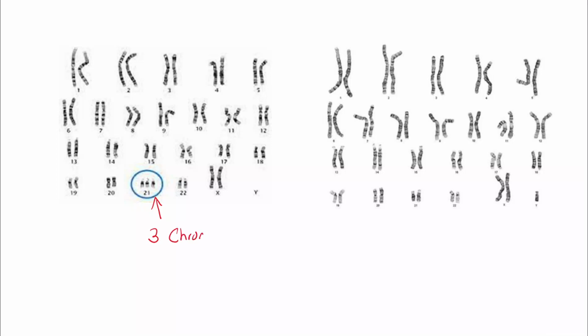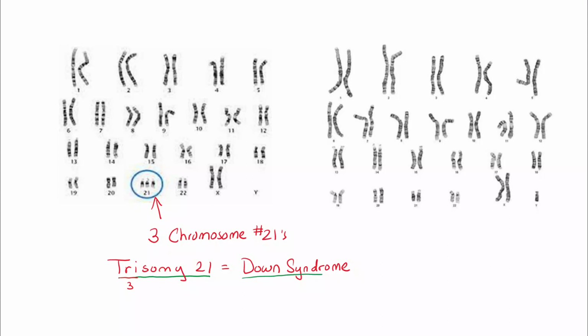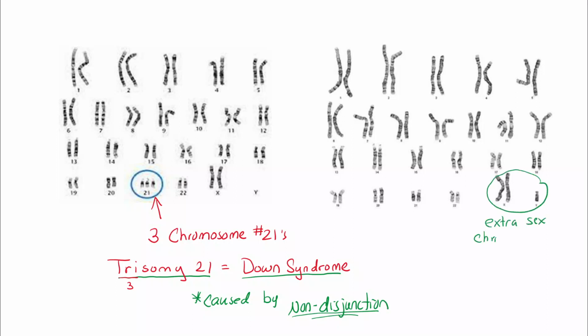And this means you could have something like this, 3 chromosome number 21s. This will give a condition called Down syndrome, known as trisomy 21. Tri meaning 3, 21 referring to the 21st chromosome. Again, this is caused by non-disjunction, unequal separation of genetic material.